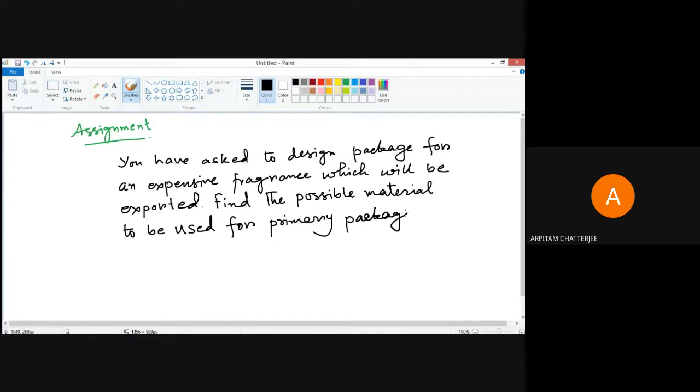So from this problem, you have to understand which all are the possible materials and by which all criteria I can think of, and how can I rank among the possible solutions. Okay. Any doubt? Any problem in understanding this?